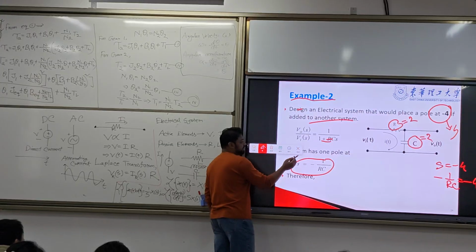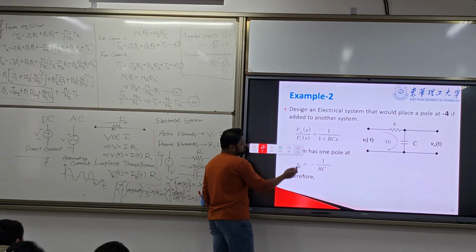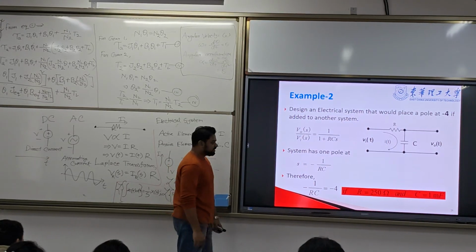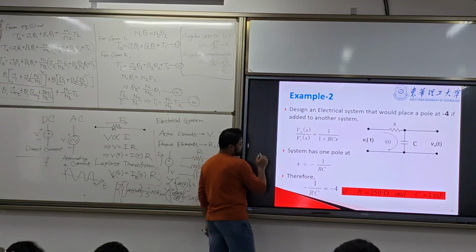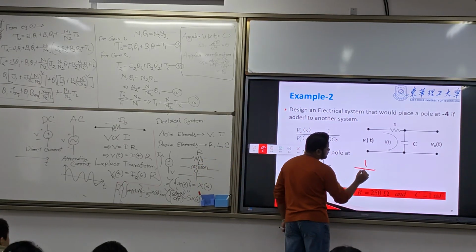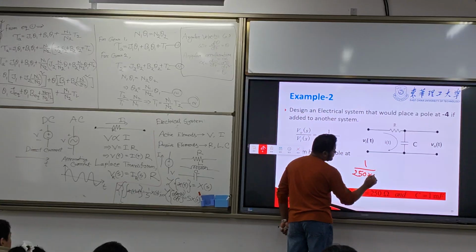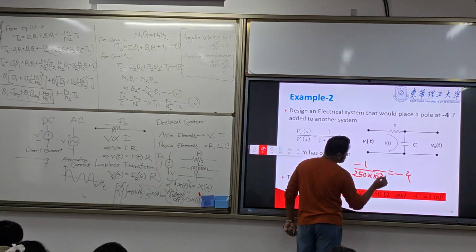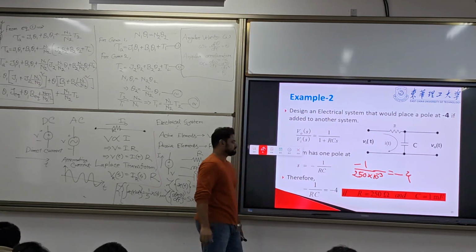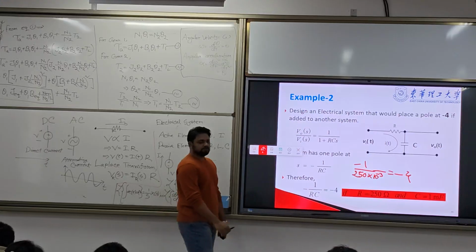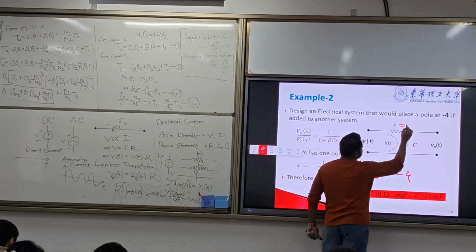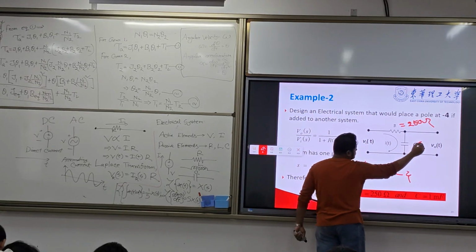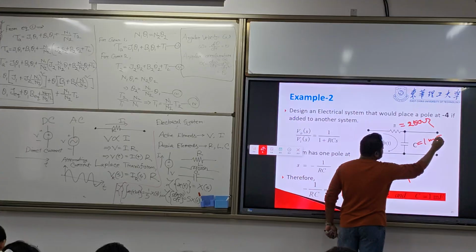You need to calculate R and C. Here, suppose R is 250 ohm and C is 1 millifarad, that is 10 to the power minus 3.